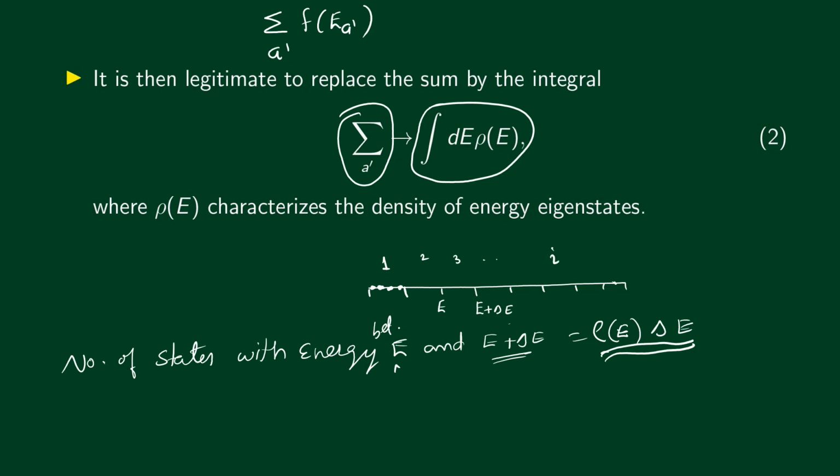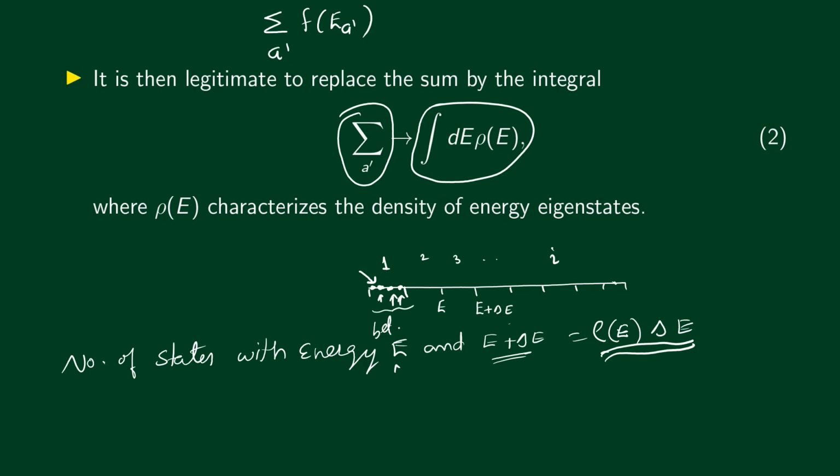Now what we do is evaluate the function corresponding to a particular energy in the first interval, and then we assume that the value of the function is the same for all states within this interval, or that the value of the function does not change considerably over this interval.